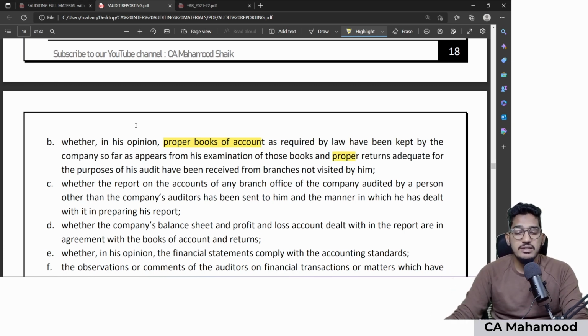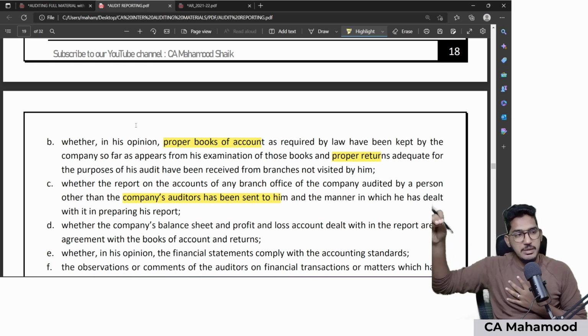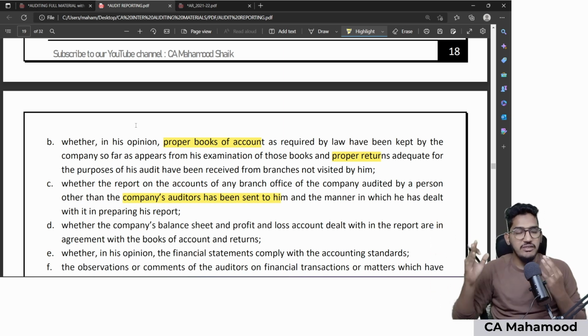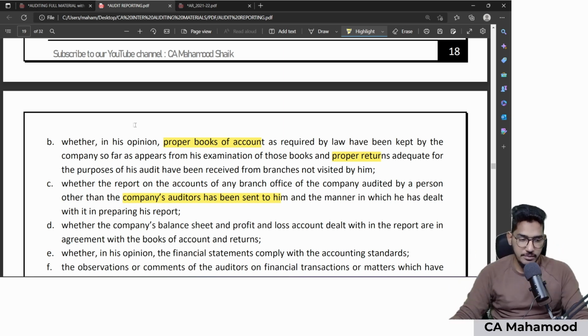And also, did you receive returns from branches? Number 3, in case there is any separate branch auditor, whether the branch auditor sent his report to you and how you have dealt with that report. You are a principal auditor, and one of the branches is audited by some other branch auditor. If yes, whether that branch auditor has submitted his report to you and how you have dealt with that report.